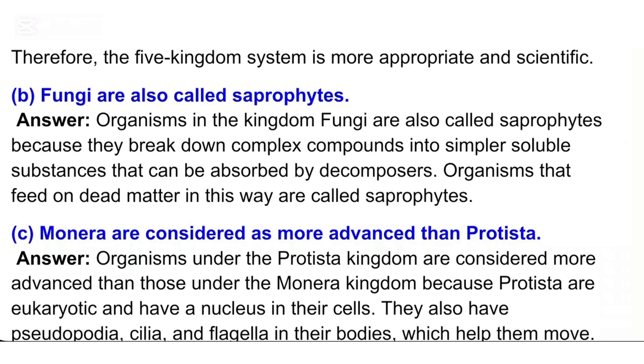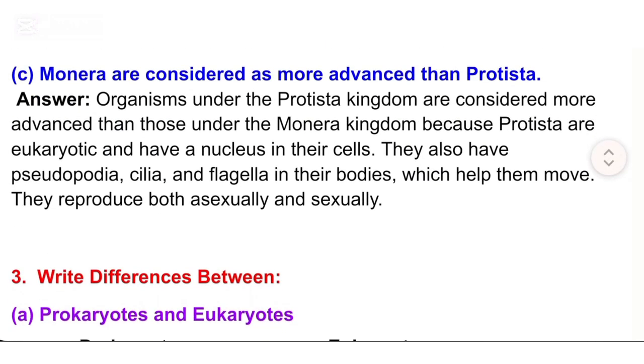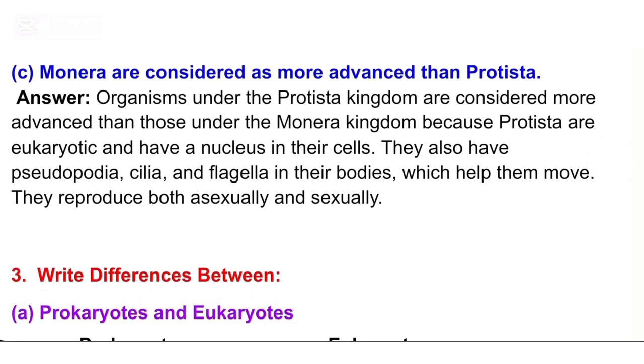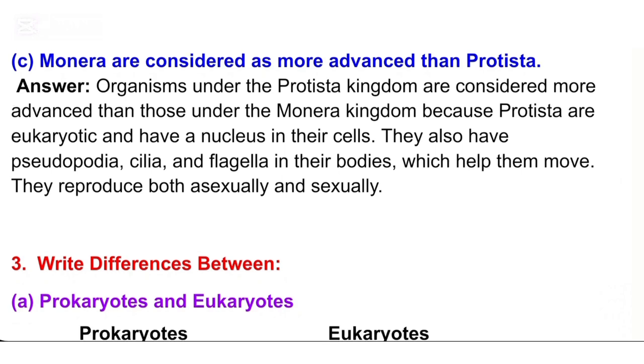C. Monera are considered as more advanced than Protista. Answer: Organisms under the Protista kingdom are considered more advanced than those under the Monera kingdom because Protista are eukaryotic and have a nucleus in their cells. They also have pseudopodia, cilia, and flagella in their bodies, which help them move. They reproduce both asexually and sexually. 3. Write differences between.